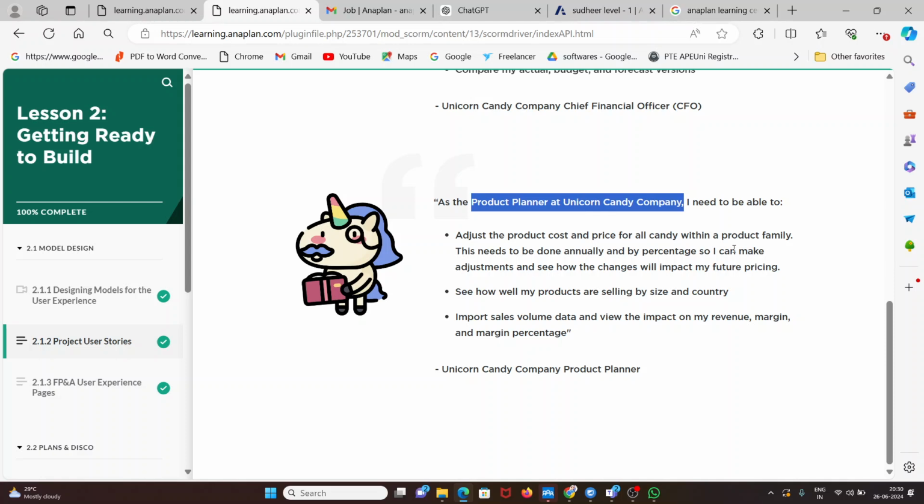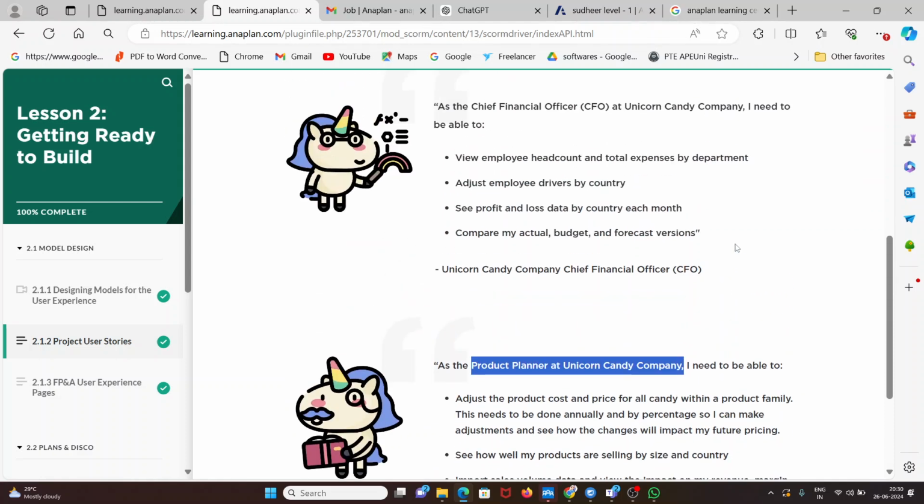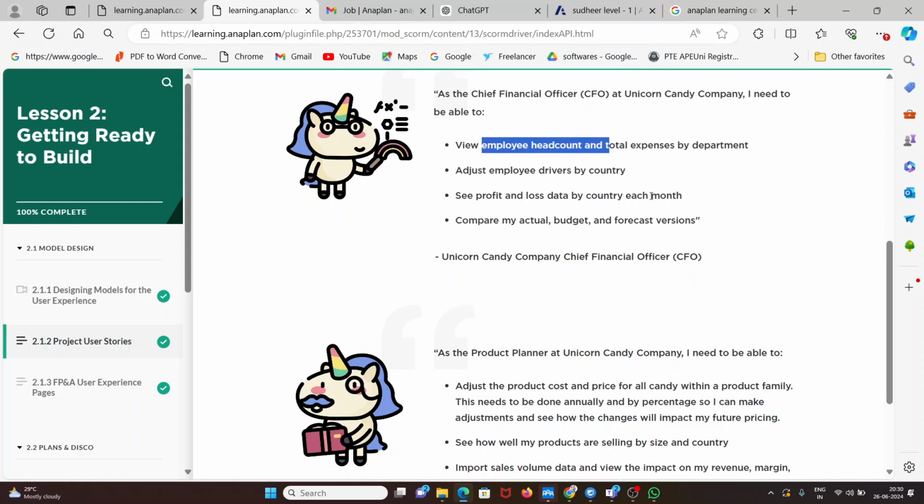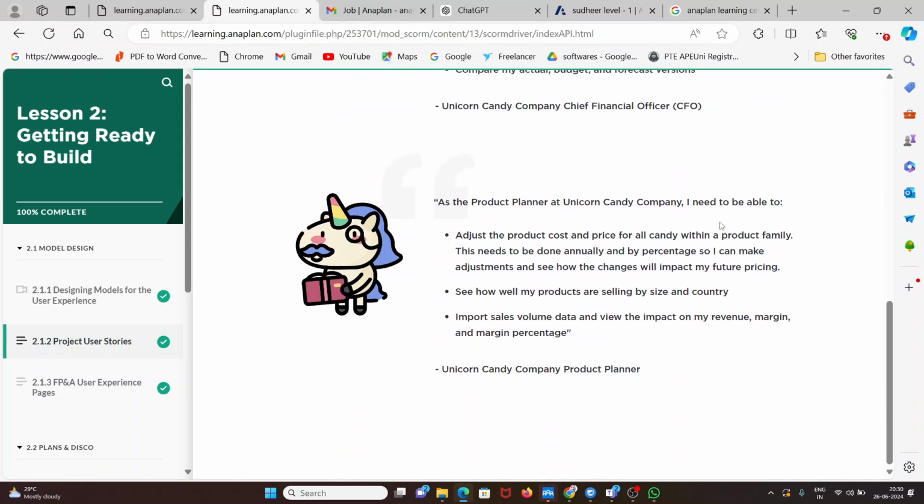He is related to the product family. So the chief financial officer is responsible for all employee-related data, that is his responsibility. The product planner's responsibility is related to products, like how to increase the cost and what expenditure he wants to see.